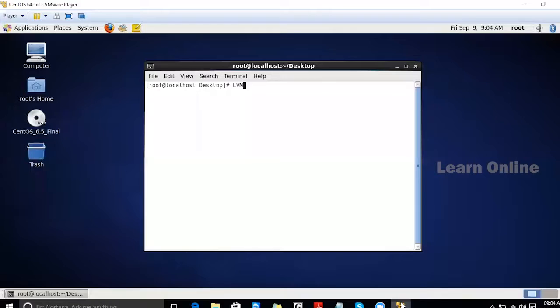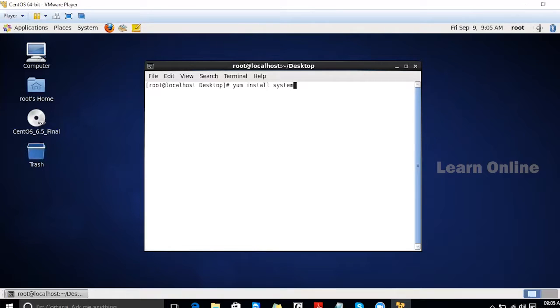Okay, one second. So for using this LVM, we need to use some special commands, and that can be created or modified in command way as well as in the graphical way. So I'll show you next class; we're going to continue with the LVM. But before that, I'll show you the installation of this one.